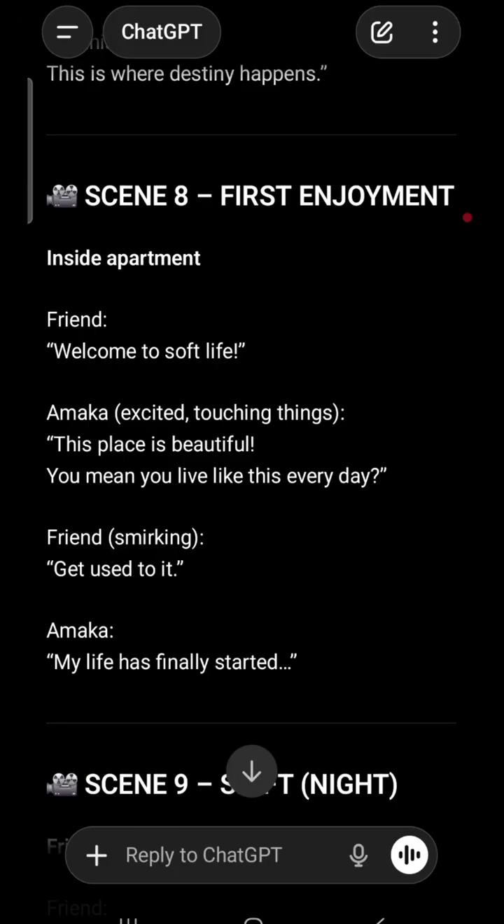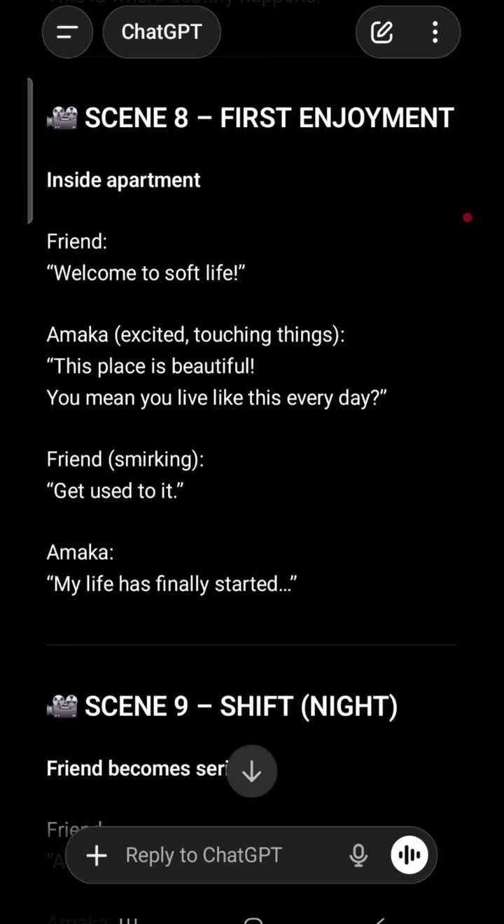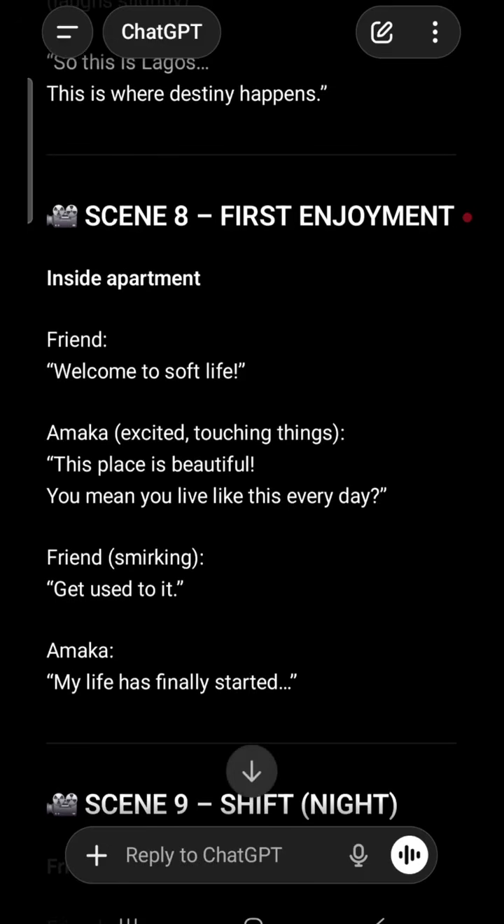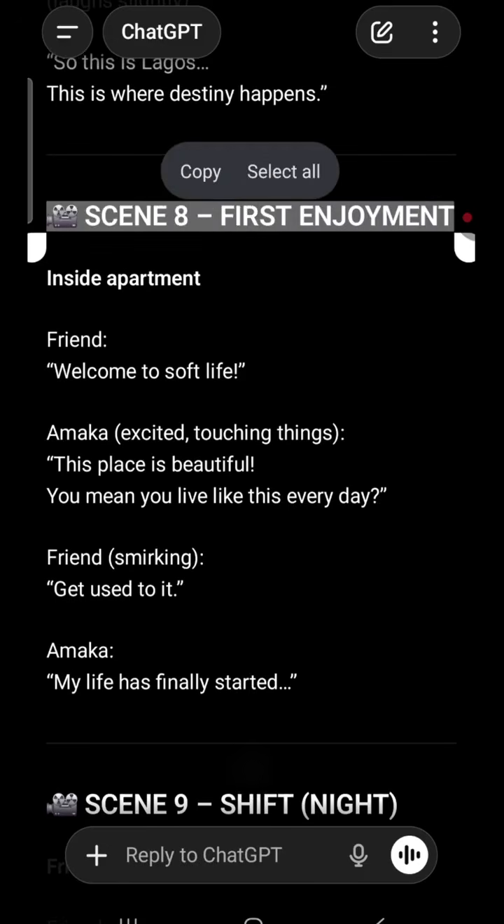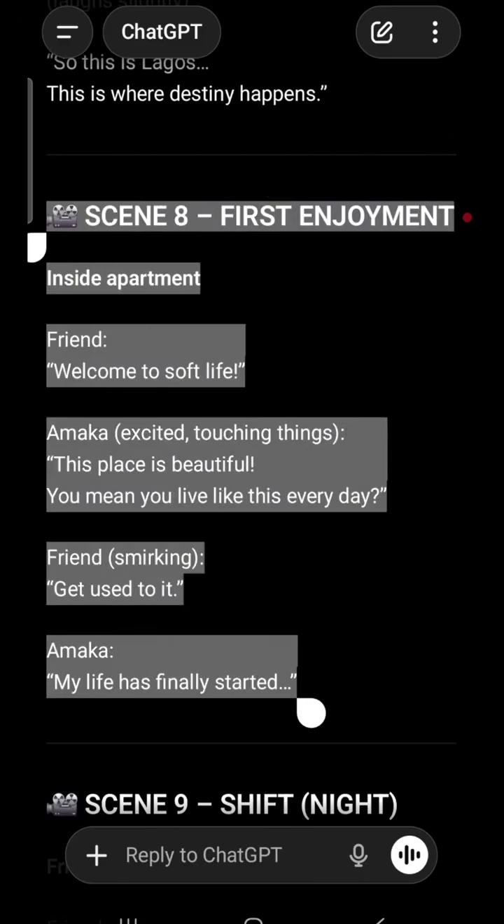Okay, now inside apartment, welcome to soft life. This place is beautiful. You mean you live like this every day? Get used to it. My life has finally started. Okay, so let's copy this in it. I think this is where she has gotten her friend's apartment.